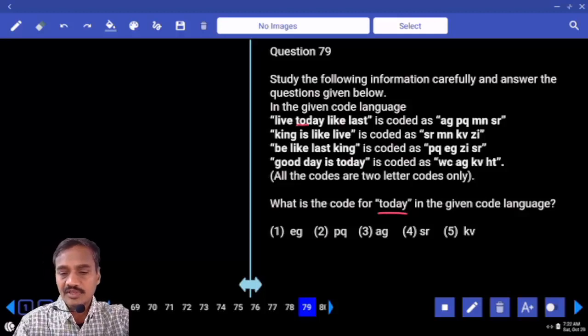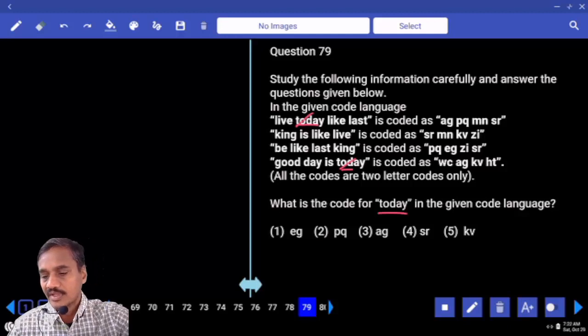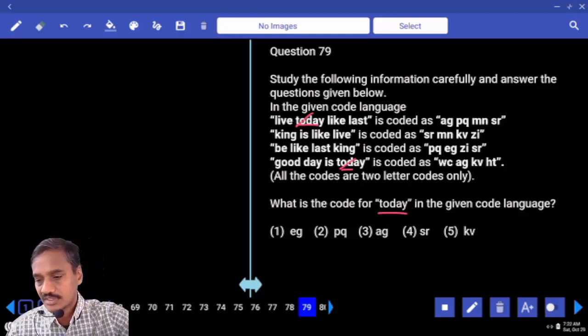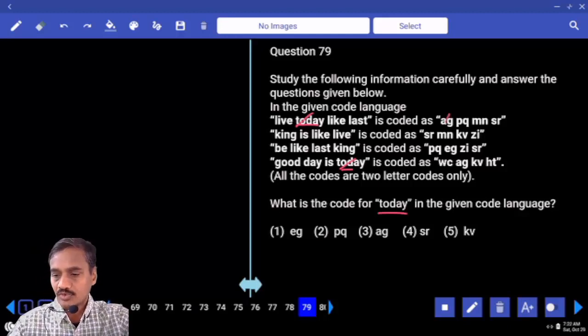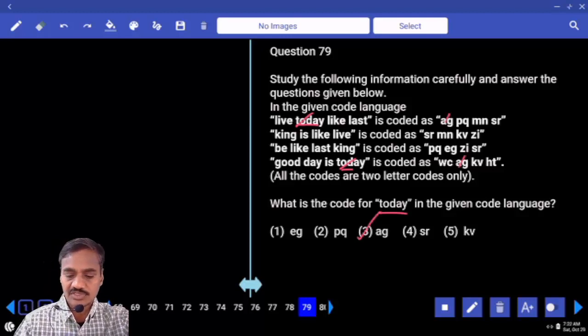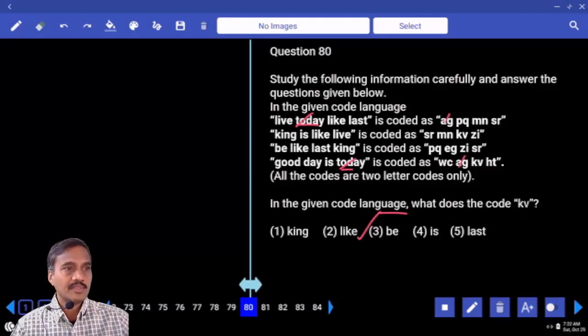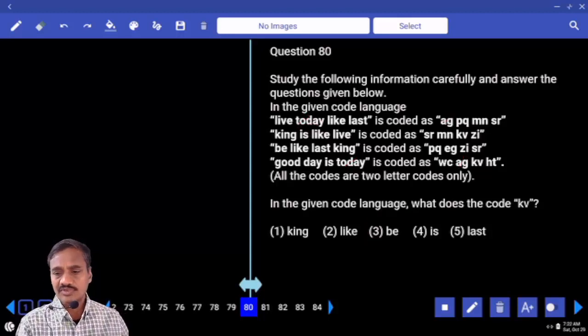Now if you compare here the first and the last. In the first and the fourth statement, what is the word that is common? Today. As today is the only word that is common between these two. And what is the code that is common here? AG. And the code for today is AG, choice 3, question number 79. Then next, coming to 80. And what does the code KV stand for?